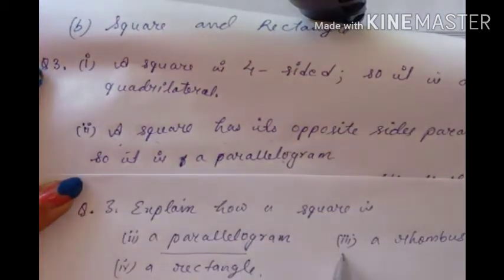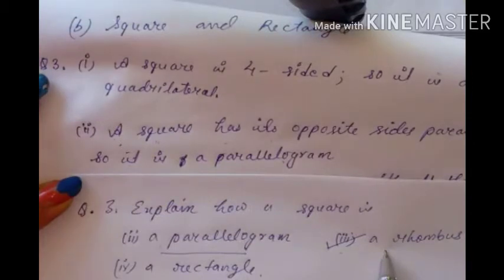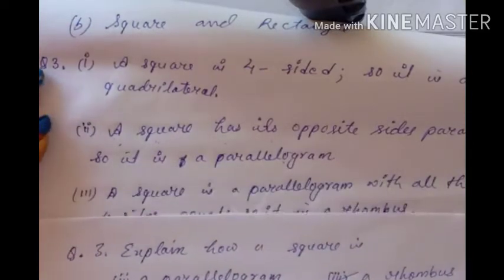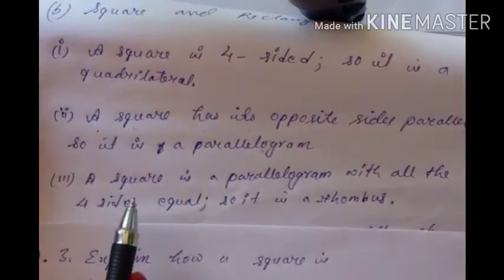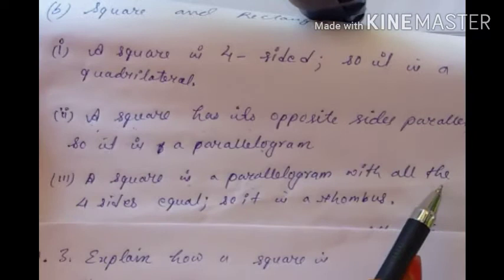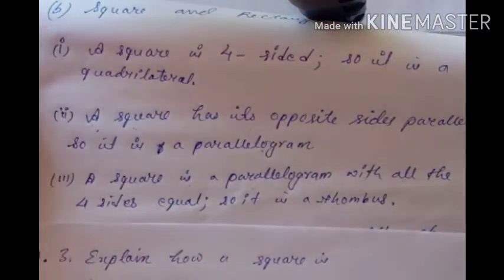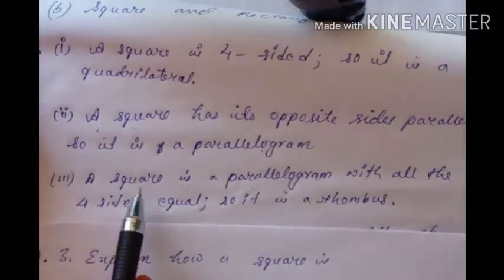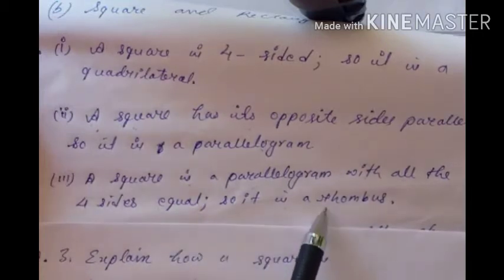Understood? Now third question. Explain how a square is what? Rhombus. Now what is the property of a rhombus? For a rhombus, all sides are equal, isn't it? For a rhombus, all sides are equal, and for a square also. So what answer will you write? A square is a parallelogram with all four sides equal. Because for a rhombus, all sides are equal and opposite sides are parallel, isn't it? So what will you write? A square is a parallelogram with all four sides equal, so it is a rhombus.